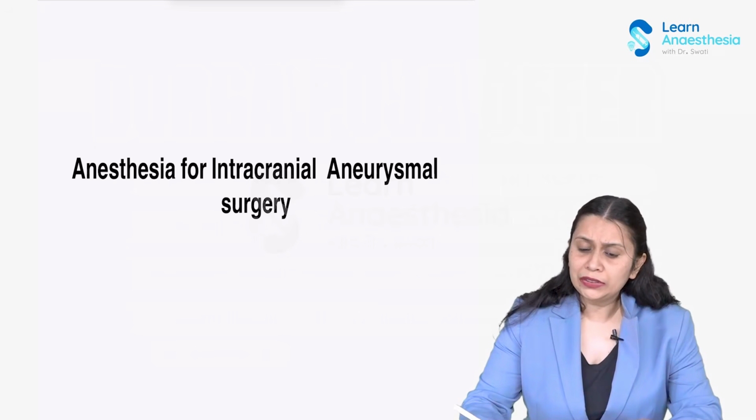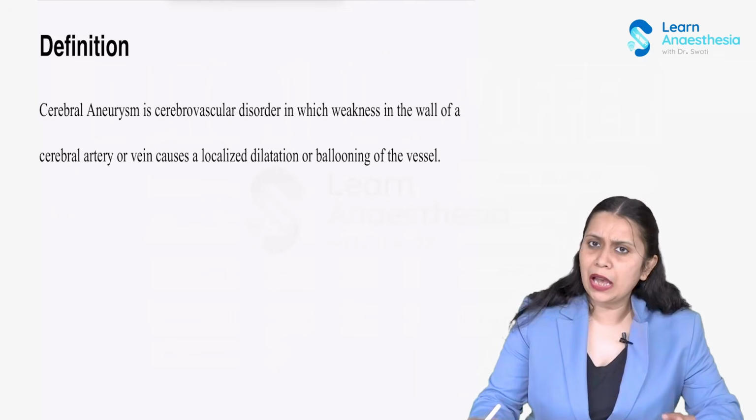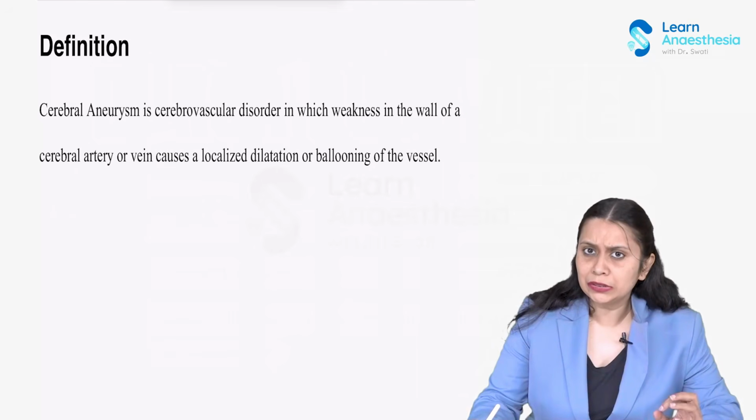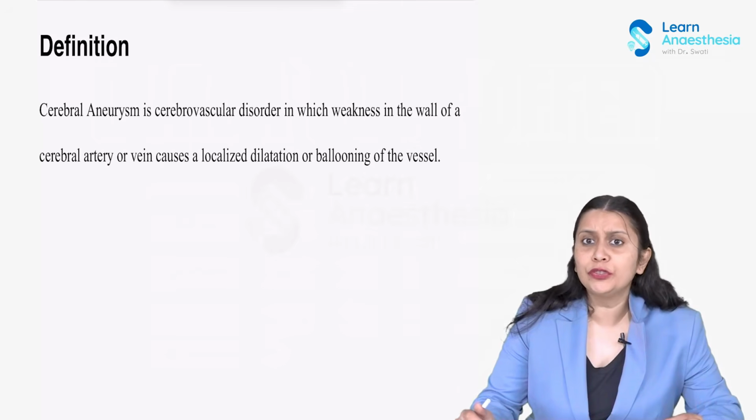So let us start our discussion with the definition of cerebral aneurysm. So what do we mean by cerebral aneurysm? Cerebral aneurysm is due to weakness in the cerebral vessel, whether it is artery or vein. Because of the weakness, they dilate where they are weak into, let's say, a more saccular shape or fusiform shape.